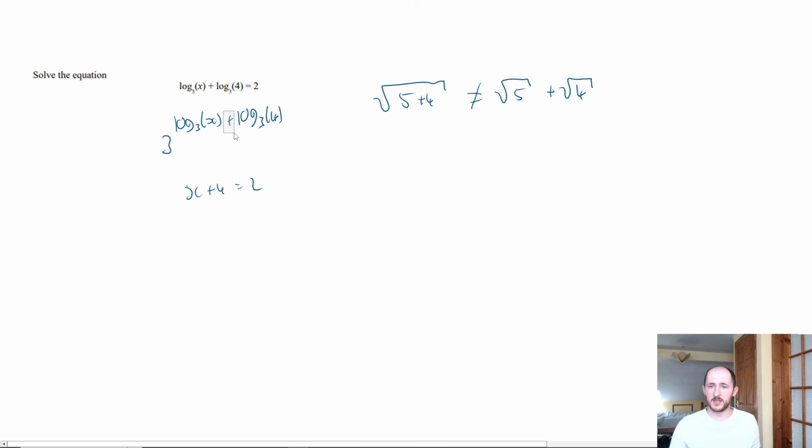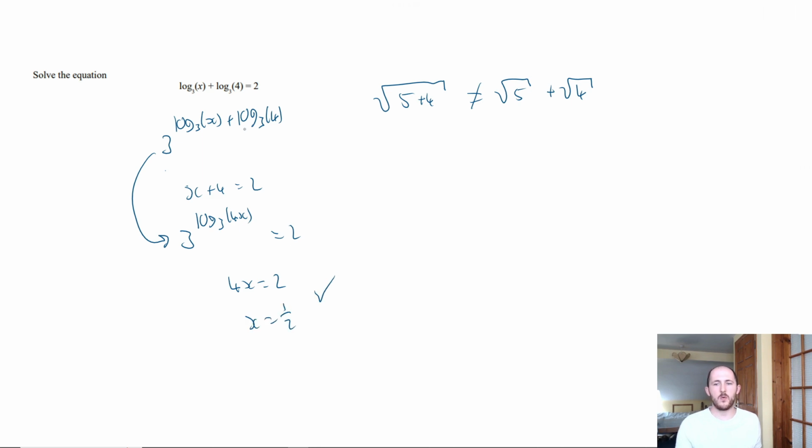What you'd actually have to do, so you can do this, by the way, but you'd have to actually combine these into becoming, so what you should actually do is something like 3 to the log base 3 of 4x. And then you'd have 4x equals 2, which means x is a half. That would work. So the only order you can change is whether or not you use the power law or the addition law first, or you do it after you raise it to the power, okay?